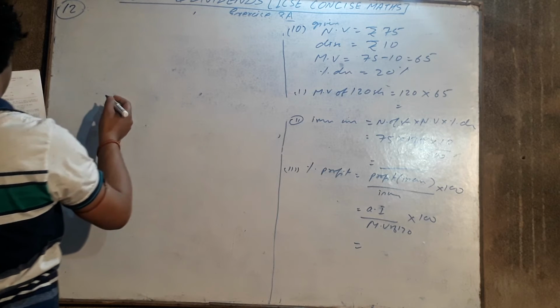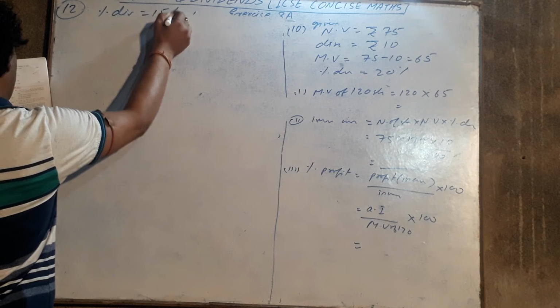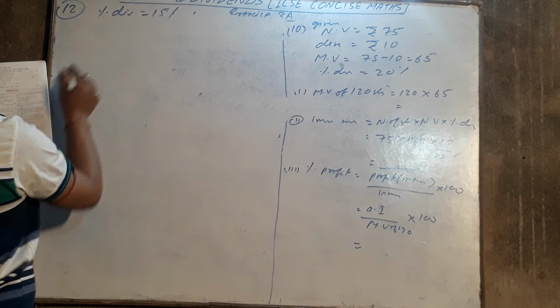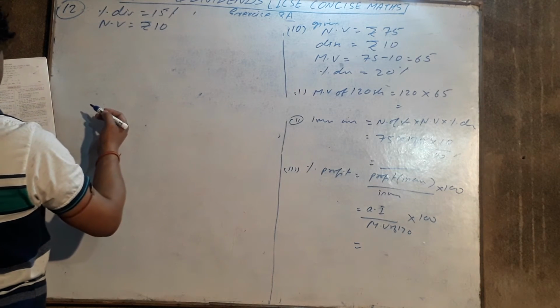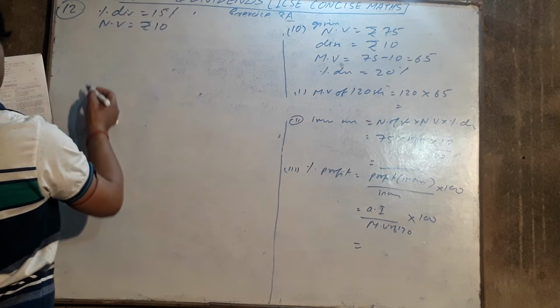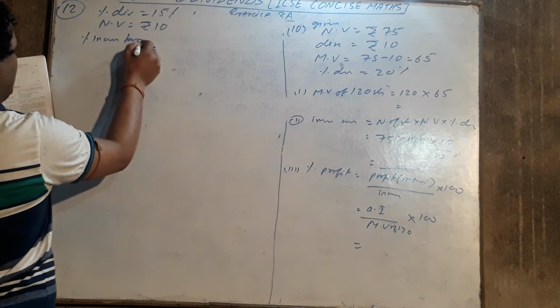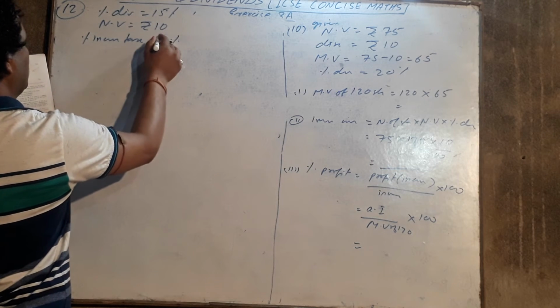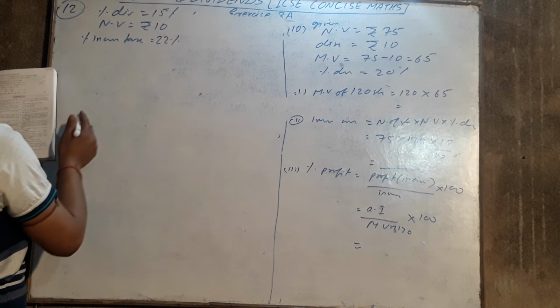Percentage dividend is given, 15%, on its 10 rupee share. Nominal value is given, rupees 10. Percentage income tax is given, 22%. Find the annual income of the man who owns 1000 shares.